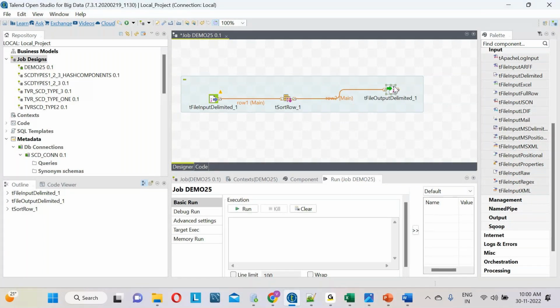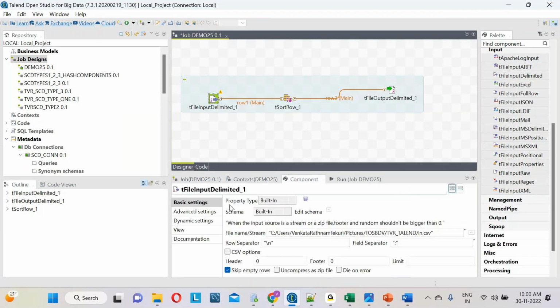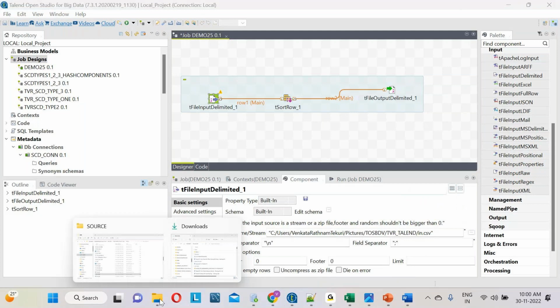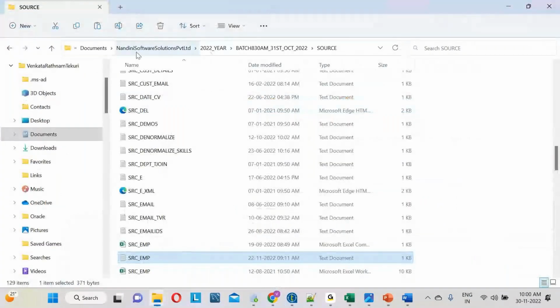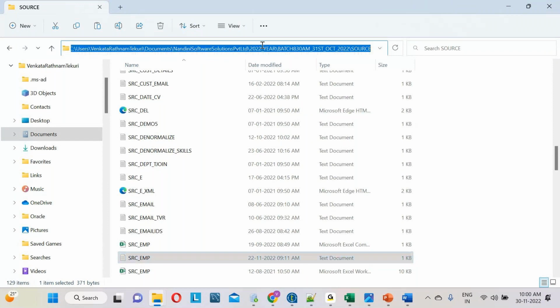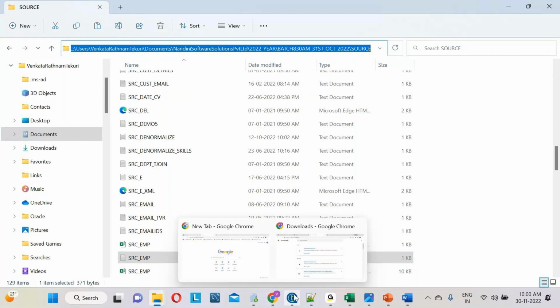So double click the tFileInputDelimited component. Where is this source file available? It is in Nandini Software Solutions Private Limited, 2022 year, the 31st October batch folder. In the source folder, this is the folder, right? I have to browse this path. How to browse it? There is a browse button.